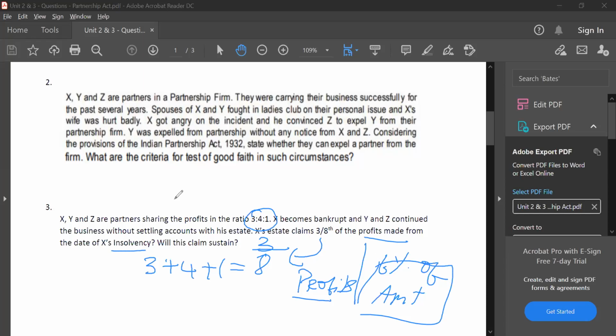Clear? So now X's estate claims 3/8 of the profits, which is nothing but X's share. So she can claim profits or 6% of the amount at their option. Claim will sustain. Yes. Understood, Darshita? Okay, sir, I understand.